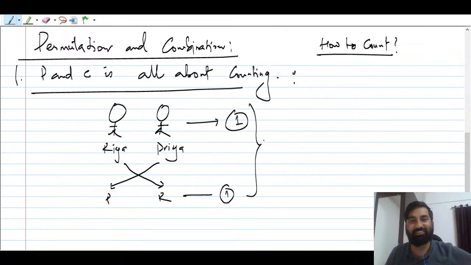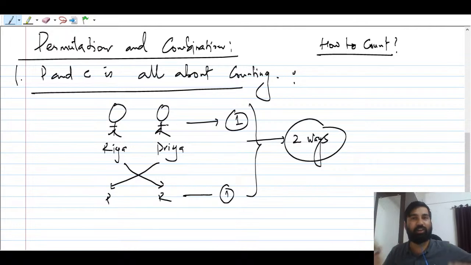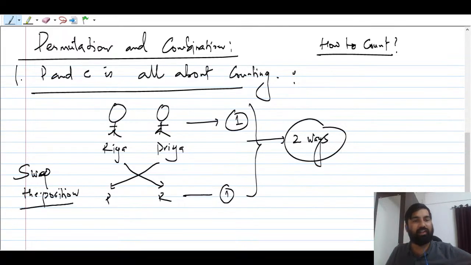Please remember this: two ways. So the first way is they are standing, they can take a picture, and the other is after swapping the positions, if they swap the position. So this is the motivation behind permutation and combination.